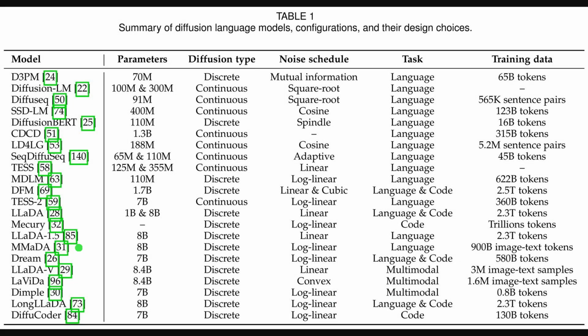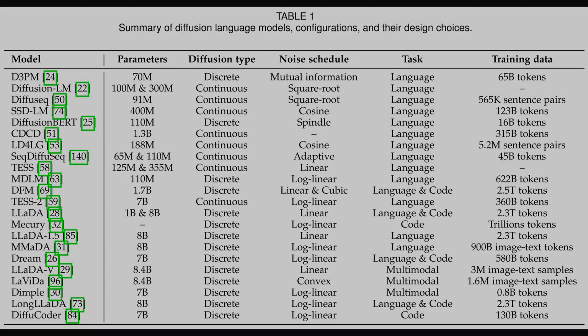Moving to the summary table, you get a compact catalog of major diffusion language models, aligned by 5 columns: parameter scale, diffusion type, noise schedule, target task, and training data size. Notice the diversity. Discrete and continuous approaches both appear, with noise schedules ranging from linear and log linear to cosine and adaptive. Building on earlier context, the rightmost column shows data scale climbing from tens of billions to trillions of tokens, while tasks broaden from pure language to code and multimodal settings.